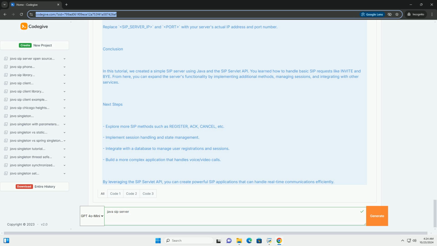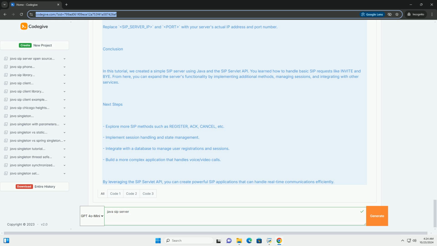Running the SIP server. 1. Deploy the project. Deploy your project to your chosen SIP servlet container, like Mobicents or Tomcat with SIP support. 2. Testing the server. You can use a SIP client, like Jitsi or Linphone, to send SIP messages to your server. Use a tool like SIPp or Wireshark to observe SIP messages being sent and received.